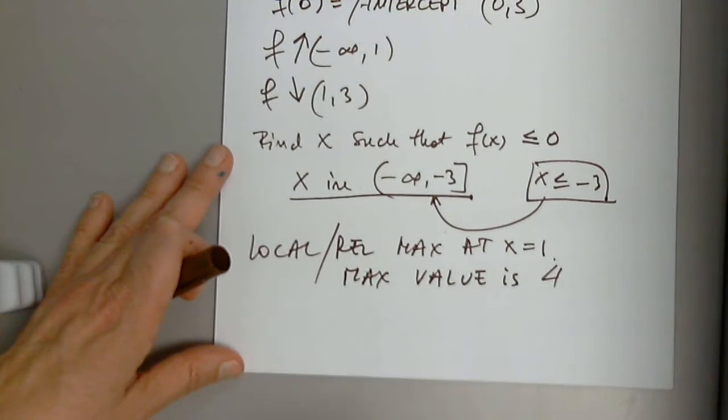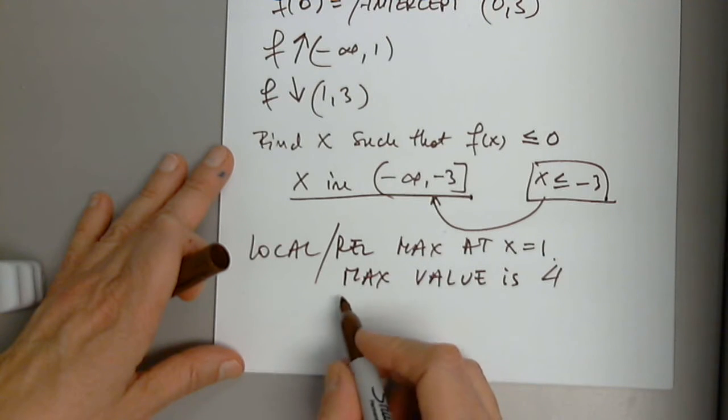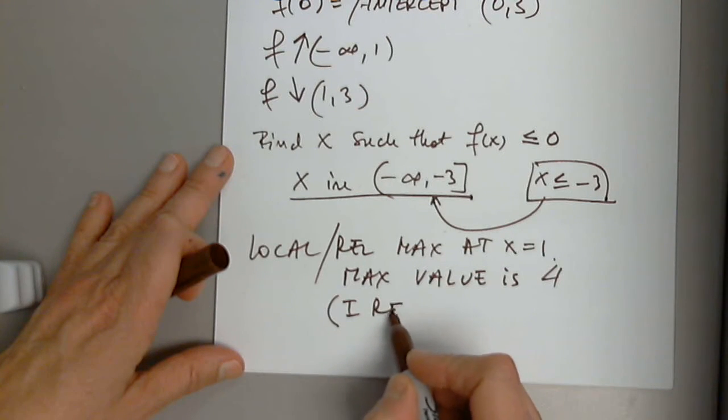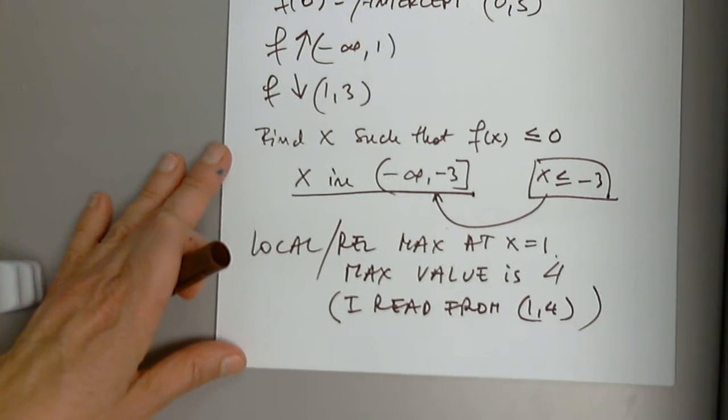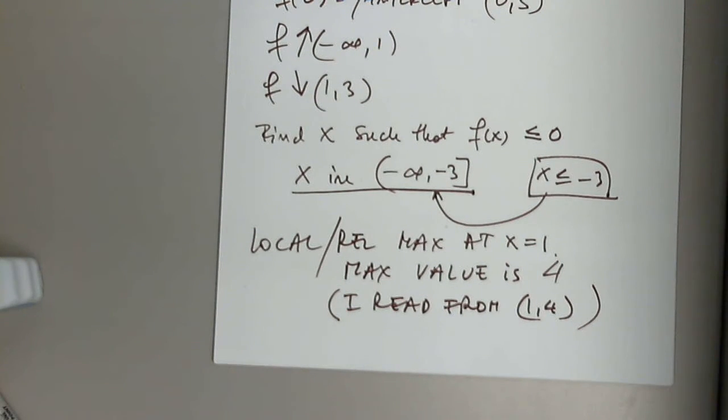If you want, just to make sure that it's clear, you don't have to write this on paper. I'm just putting in parentheses. I read from 1, 4. That's the point I read from, 1, 4.